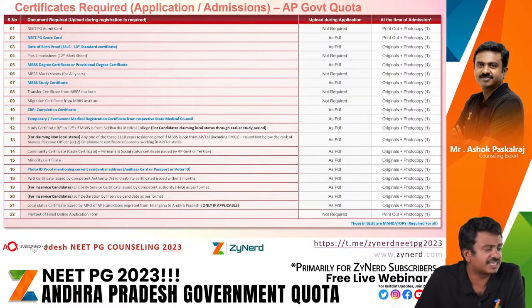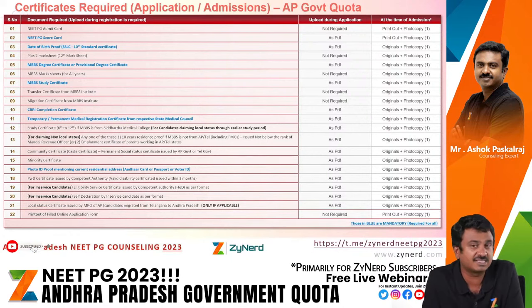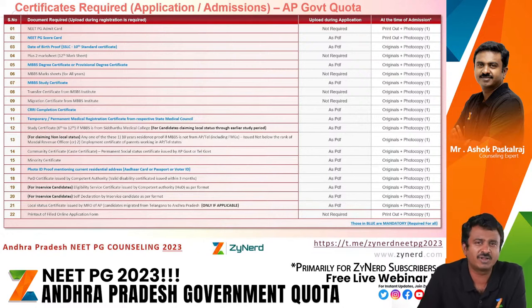The study certificate is a certificate usually taken from your institute, mentioning the period of study and that you have completed your MBBS from this year to this year. Similar to a bona fide certificate, a bona fide certificate is also accepted by the Andhra Pradesh authority. So in case your friends or anyone have an issue with respect to what a study certificate is, if they have a bona fide certificate, ask them to send that across. That is fine. It is usually from the institute. And the rest of it are direct certificates.